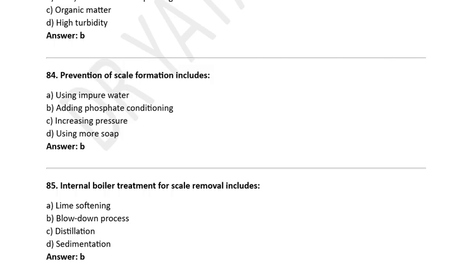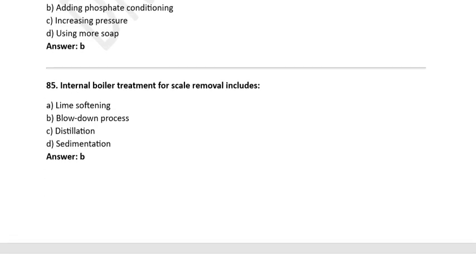Prevention of scale formation includes A. Using impure water. B. Adding phosphate conditioning. C. Increasing pressure. D. Using more soap. Correct option is B. Adding phosphate conditioning.